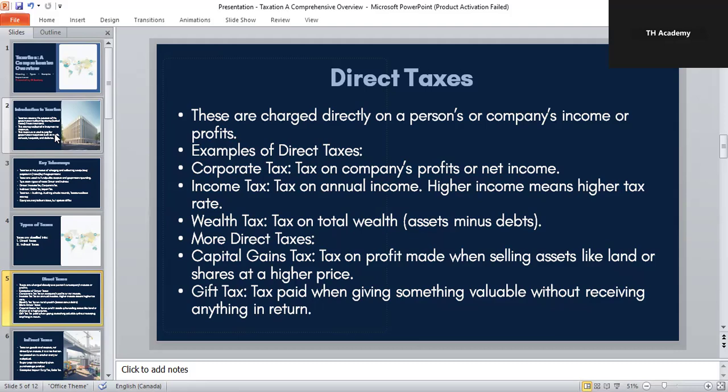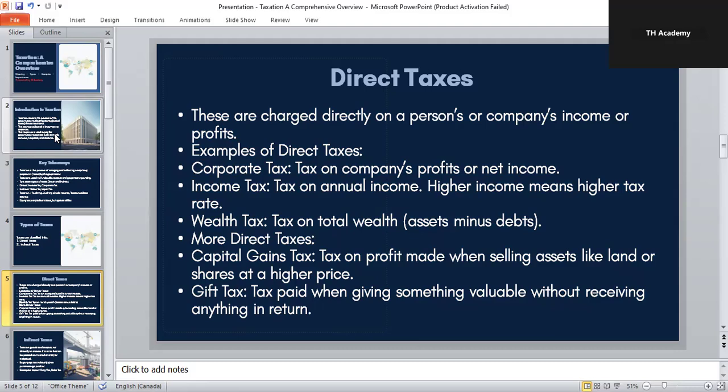Next one is gift tax. If you give someone a valuable gift like property or large sums of money without expecting anything in return, that's also taxable. The idea is to prevent people from avoiding tax by transferring wealth as gifts.